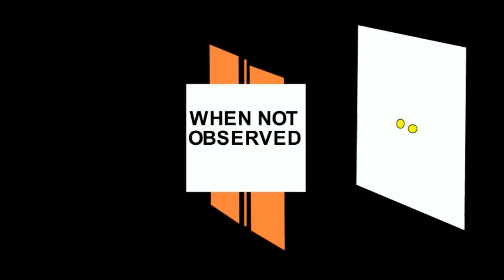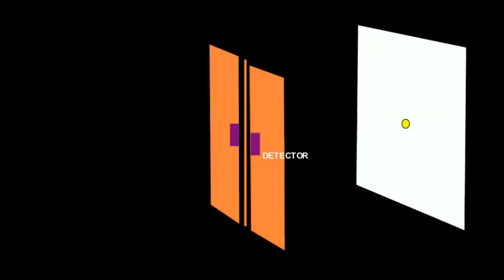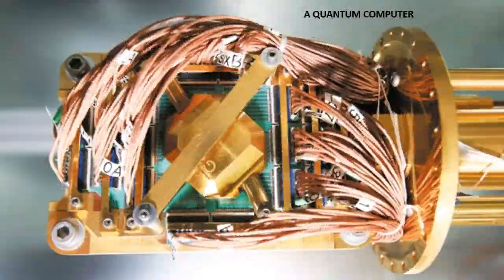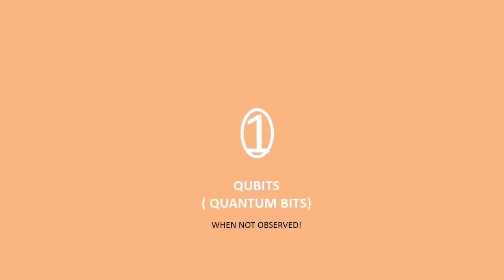Hence, as long as it's not observed, quantum particles exist in all the states and they are all superimposed. But when they are observed, they retain the normal properties. So this has far-reaching applications. The theoretical and close to reality quantum computers work on qubits, which are the superposition of both 0 and 1, that is normal bits. So as long as they are not observed, they are 0 and 1.